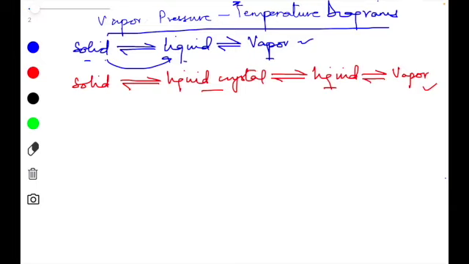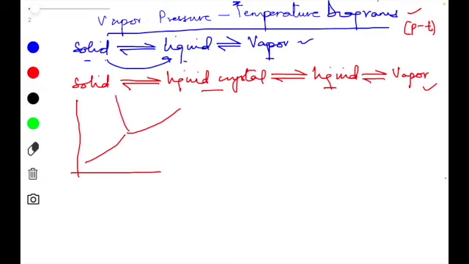Okay, now such transformations are represented by the pressure temperature curve. So today we are going to learn about the pressure temperature diagrams or the pressure temperature curve, also represented by the PT curves. For an ordinary substance, it can be represented in this manner because there is only one change. So how does the pressure temperature curve look for an ordinary substance? It goes like this. We have three curves or three lines.